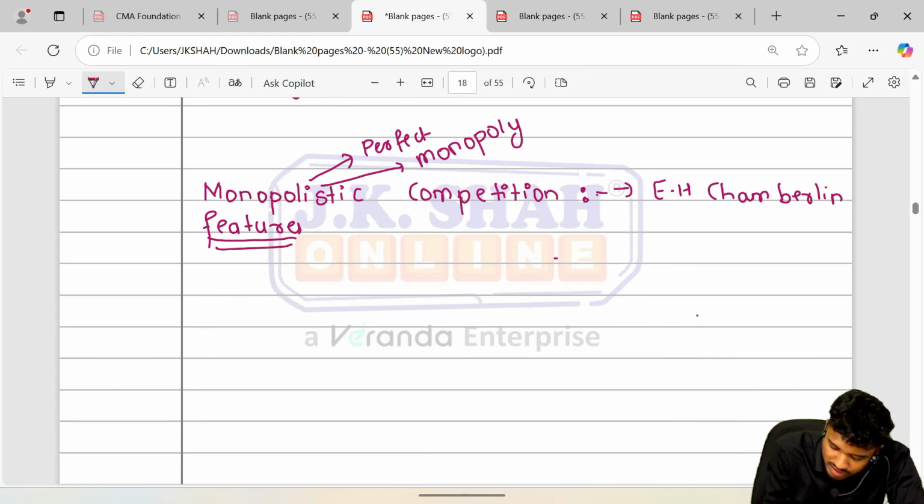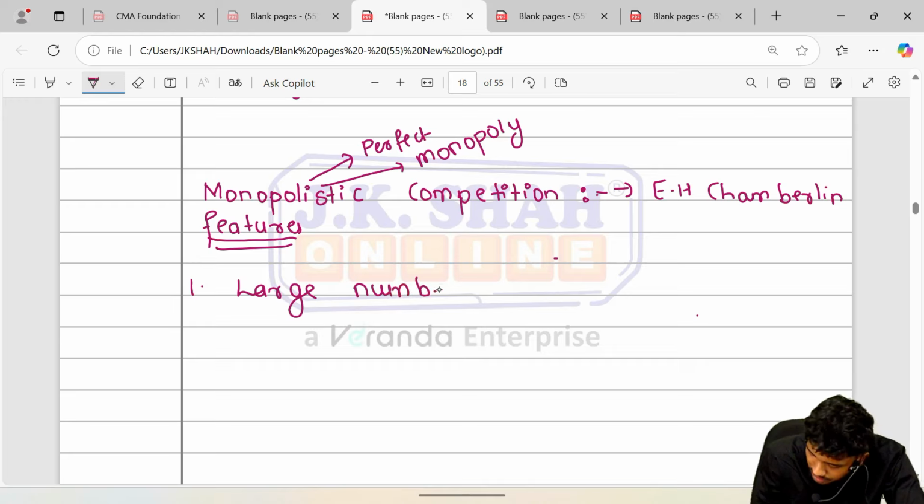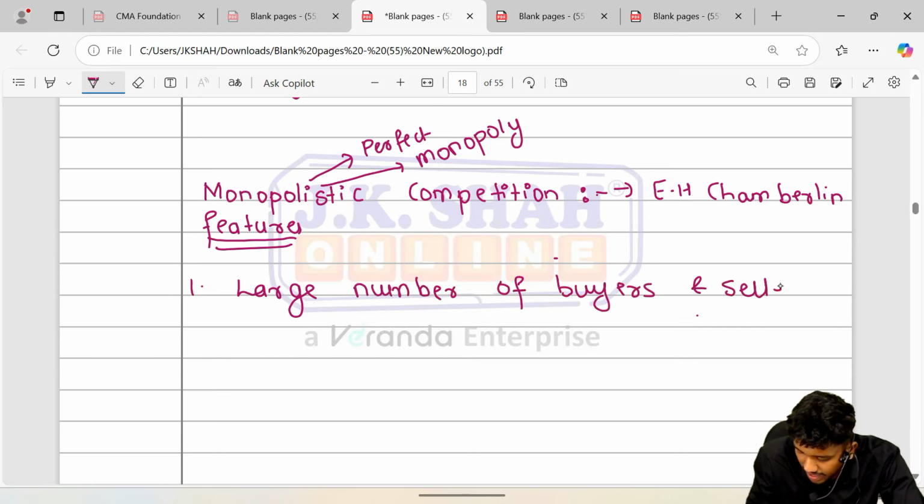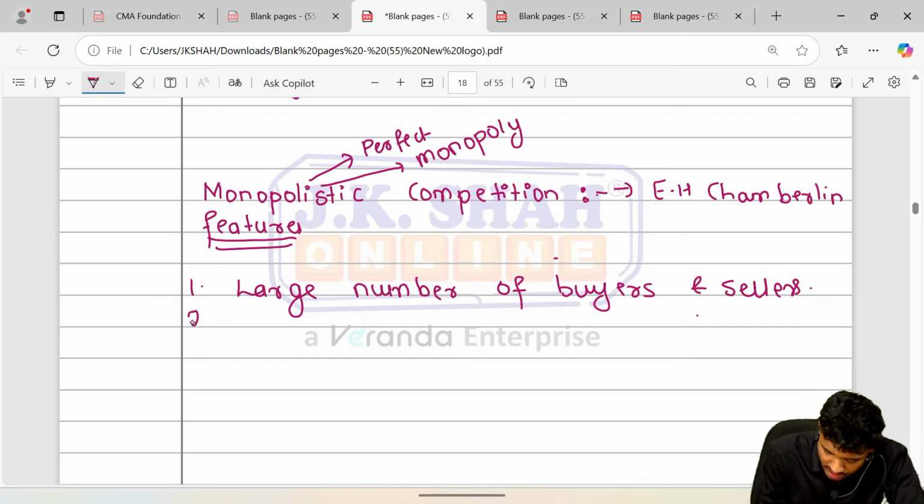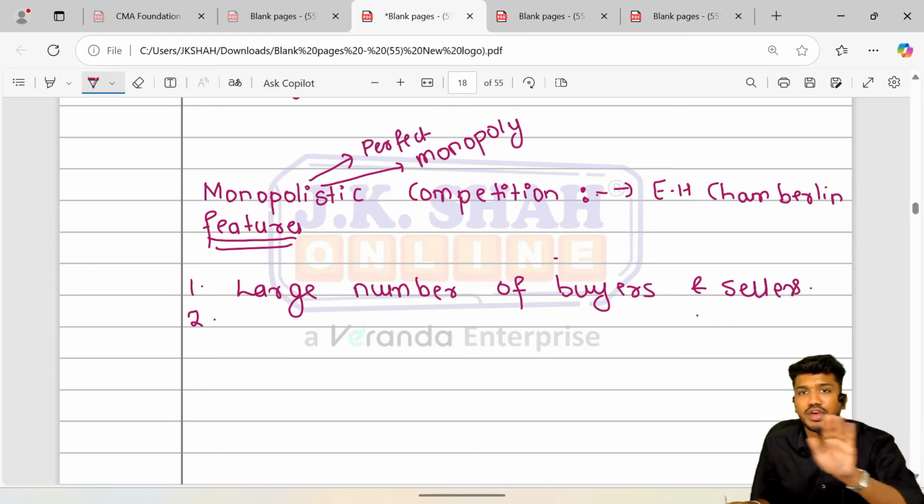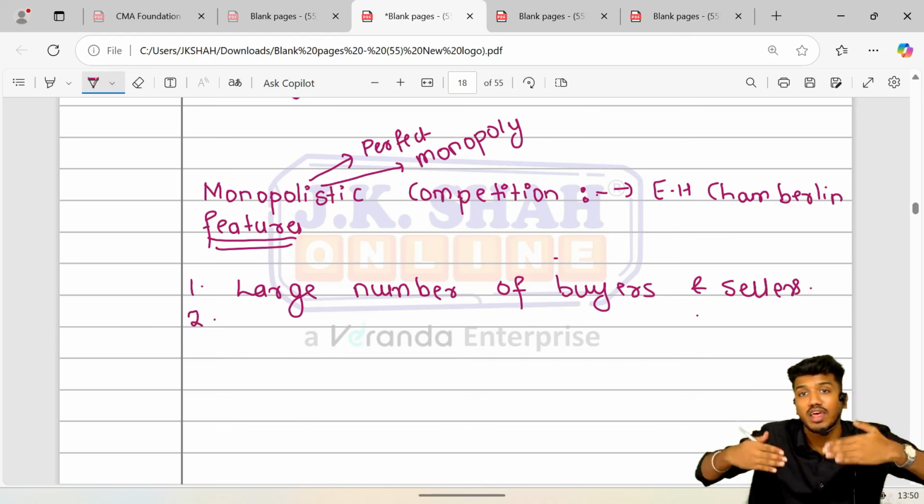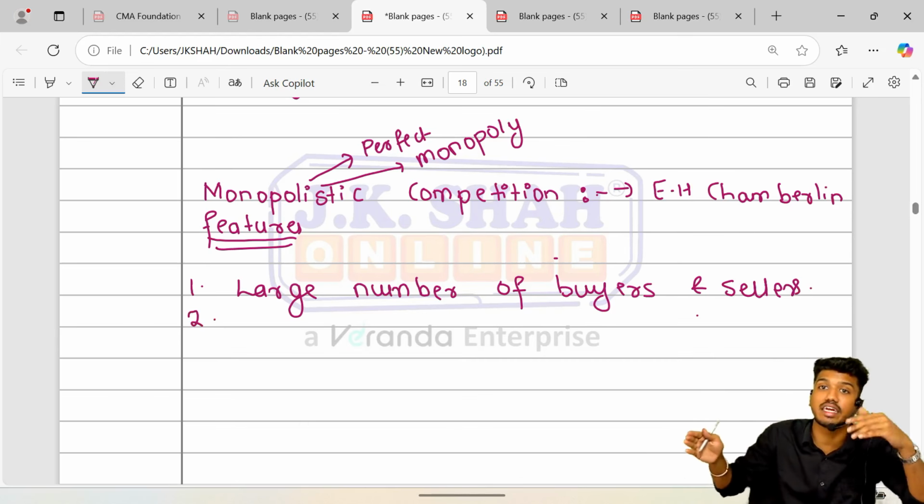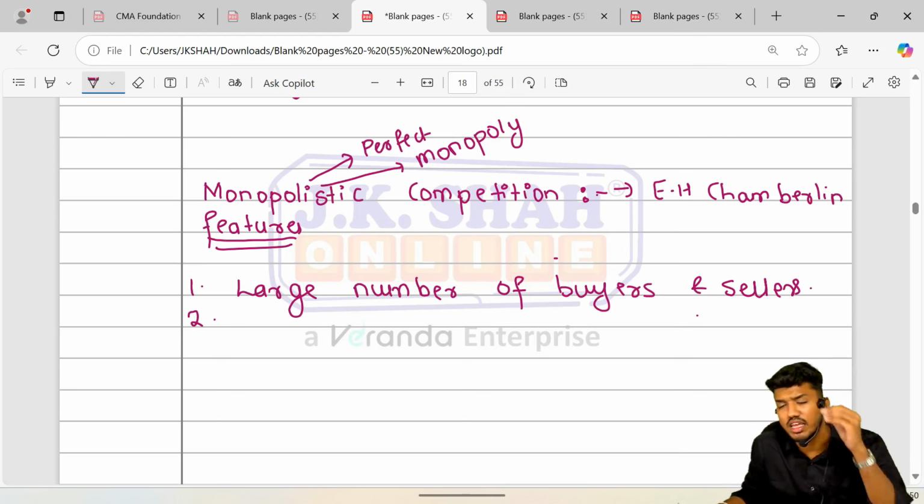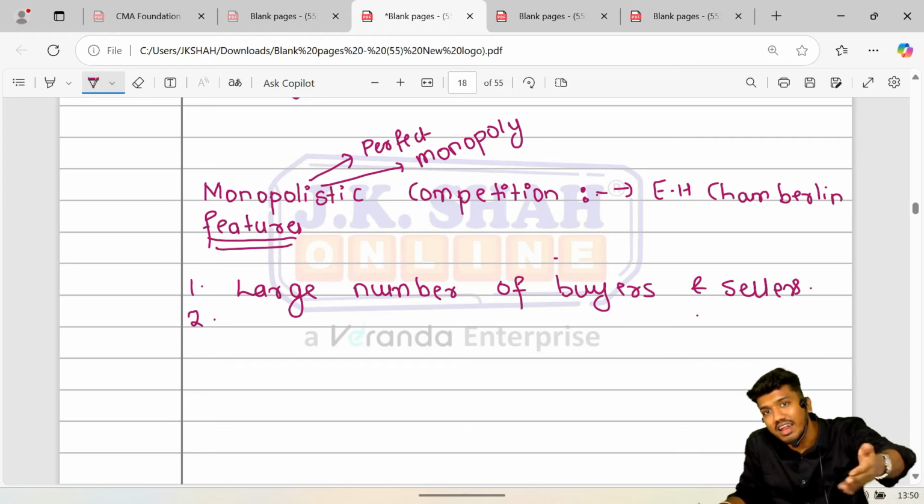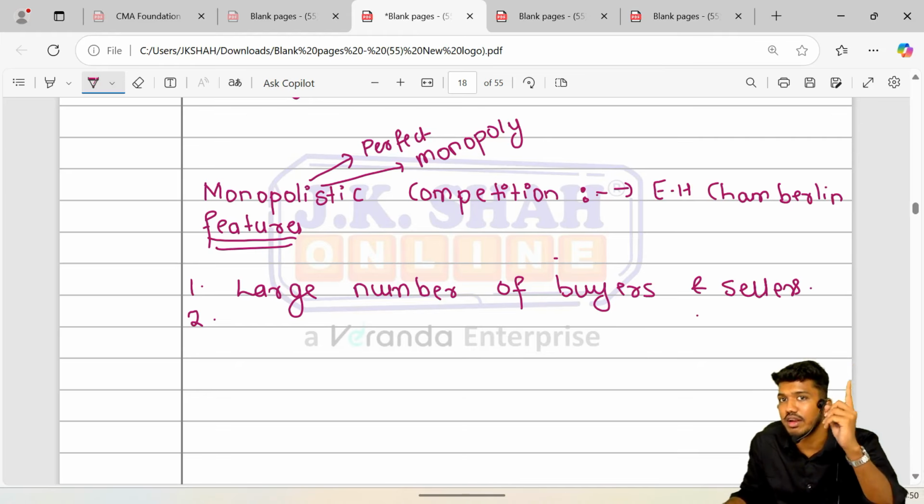First feature of monopolistic competition was fairly large number of buyers and sellers. There are large number of buyers and sellers. Okay, ठीक है. Considering this, if you observe in all the markets, the number of buyers are large, but the number of sellers differ. In all the markets, any market you take, the number of buyers are large, but generally the number of sellers differ. In monopoly, the seller is single.